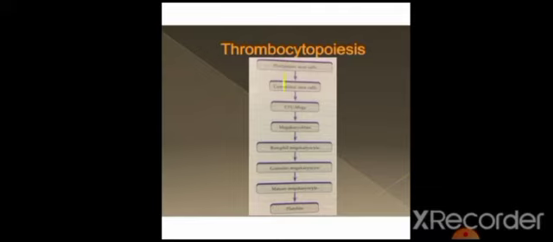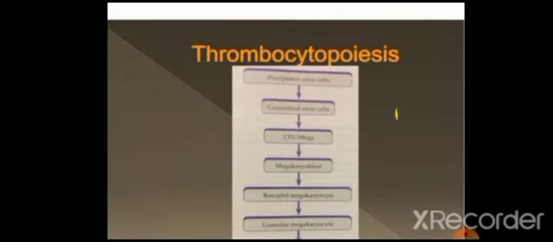Let's take a look at thrombopoiesis. Poiesis means the formation, so thrombopoiesis is the formation of thrombocytes. Thrombocytes mean platelets. This is platelet formation. Pluripotent stem cells are the principal stem cells from which thrombopoiesis takes place. Then committed stem cells and CFU megakaryoblast, basophil megakaryocyte, granular megakaryocyte, mature megakaryocyte, and platelet forms at the last.